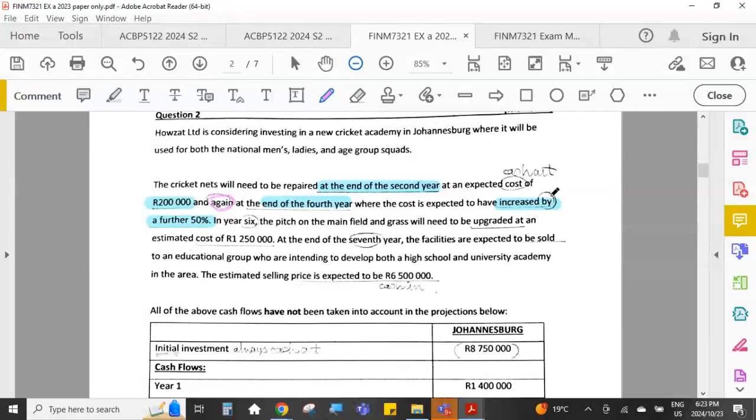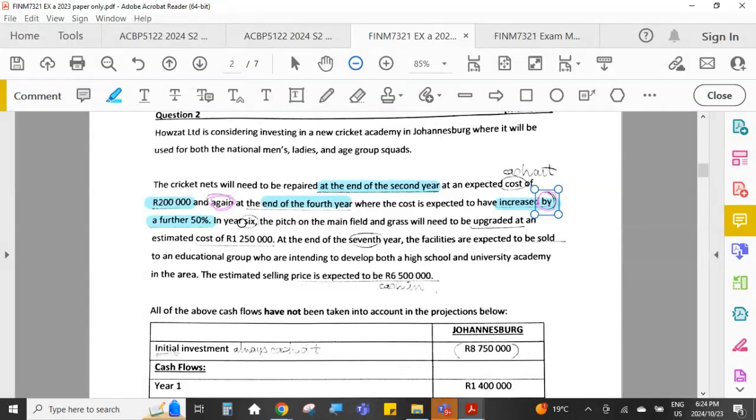Okay, so they said increased by 50%, which means at the end of the 2nd year, the repair costs are going to be 200,000 Rand. At the end of the 4th year, this 200,000 will have increased by 50%. And that cost will then occur at the end of the 4th year.